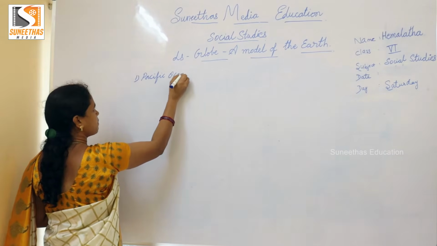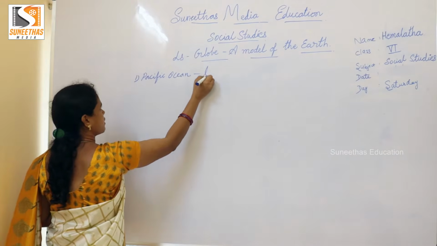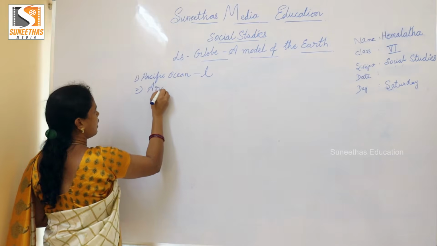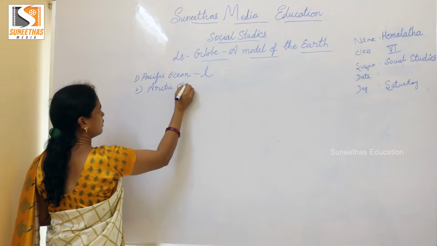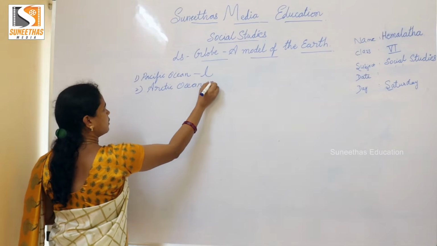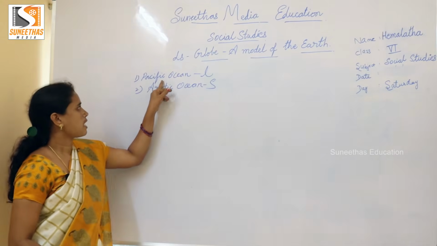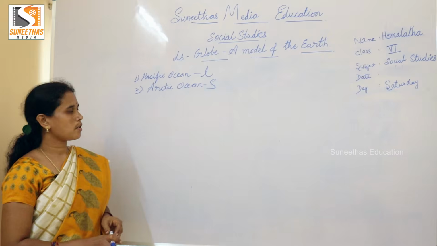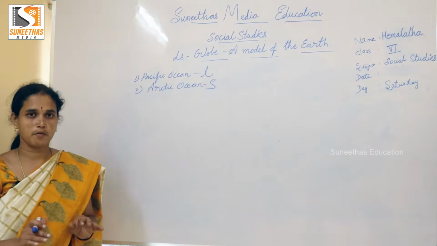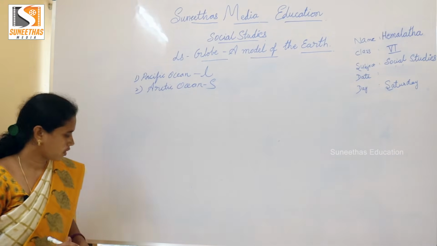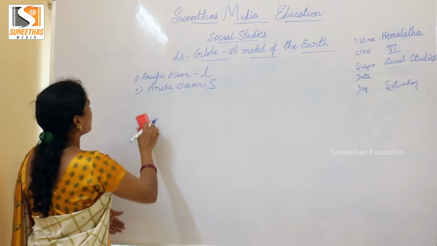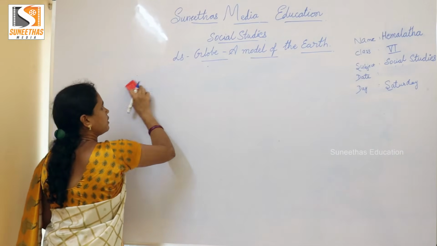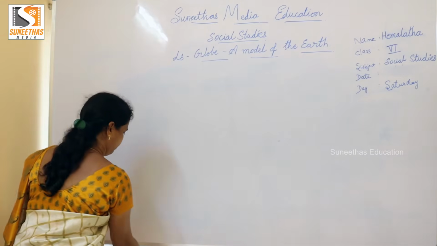Pacific Ocean is the largest, and the smallest is the Arctic. It is the smallest ocean, and this Arctic Ocean is frozen. It is fully frozen, fully containing ice. Next we'll go to the directions on the globe.